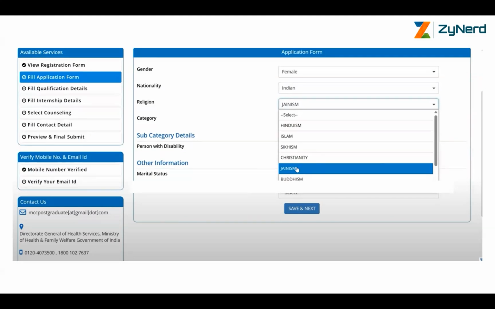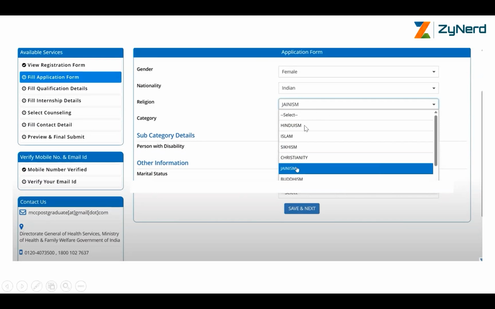If you are an NRI as a candidate, then go ahead and change here. Otherwise, select Indian, don't change anything. Even if you have sent across documents to MCC for Indian to NRI conversion, they will change it later and allow you for NRI seats after the NRI eligible list is published.